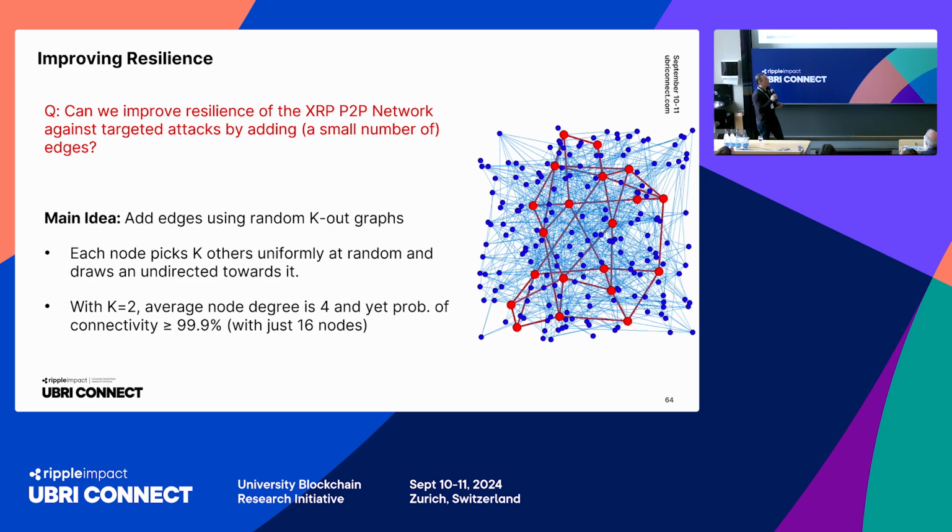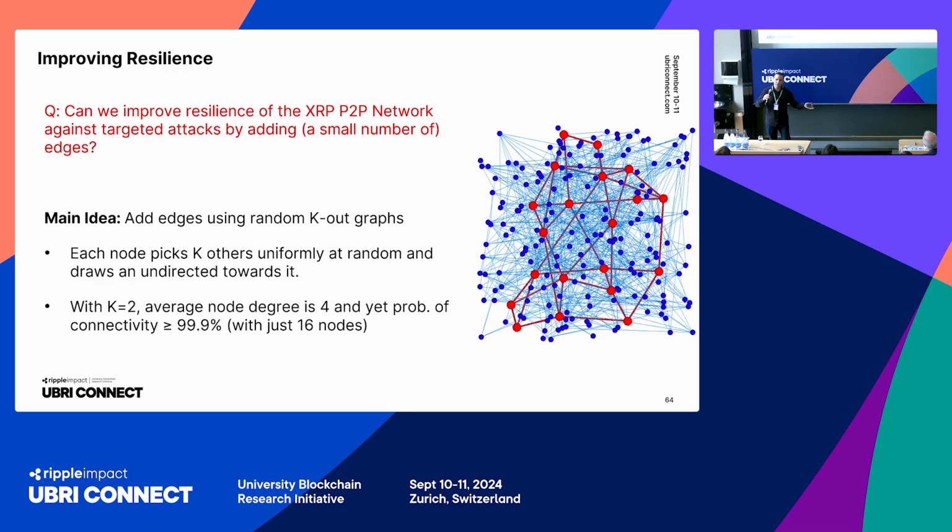The question is, can we do something? Can we propose ideas towards improving the robustness of this system, maybe without significantly changing the topology, maybe adding just a few edges per node? So I did a lot of work on random graphs back in the day, and one idea that we brought from that prior research is this notion of random k-out graphs. I'll explain the construction. It is actually pretty easy. N nodes come together. Everybody chooses k other nodes uniformly at random and draws an edge towards them. And then in the end, we ignore the orientation of the edges and get an undirected graph.